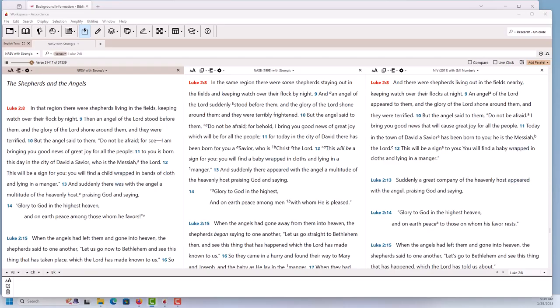To demonstrate how these resources can help you, let's look at Luke chapter 2 verses 8 through 14. Reading through different translations of this text, the importance of several terms stand out. Angel or angels is one because of the significance they play in this passage. Another would be the title applied to the newborn child, Messiah or Christ. Looking up these terms will help us gain a better understanding.